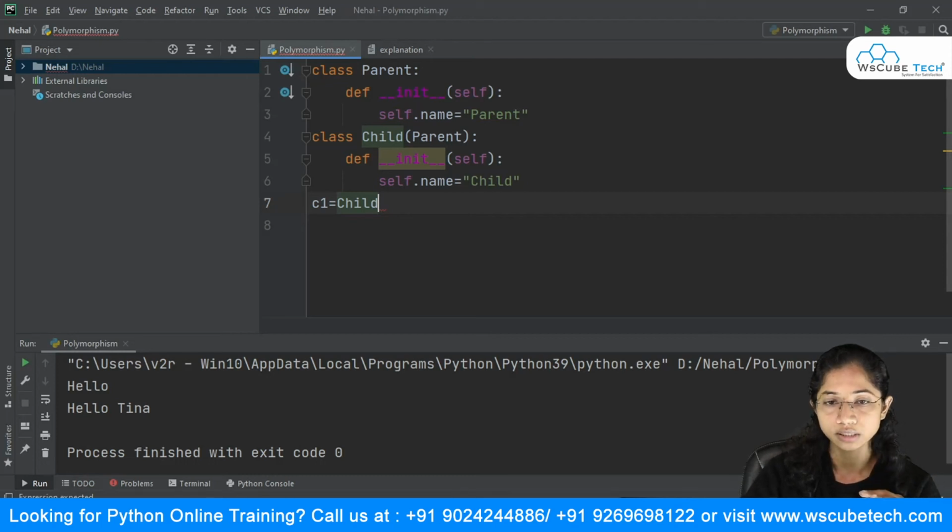As we are creating the object of Child, it will print this value. All right, but what if I don't have these things over here? Suppose I just comment this out, so I will go over here and comment this.